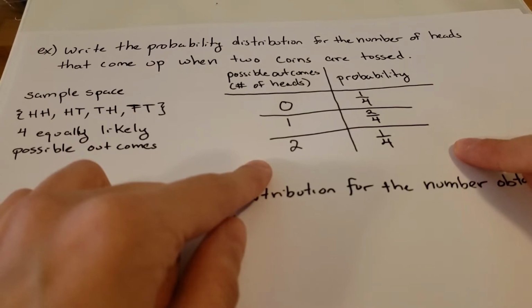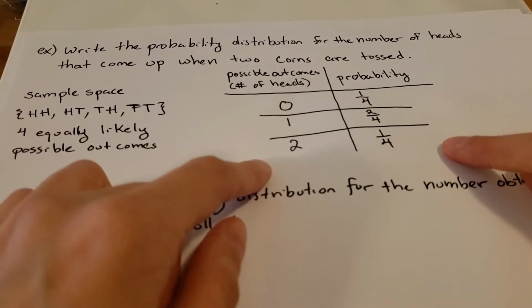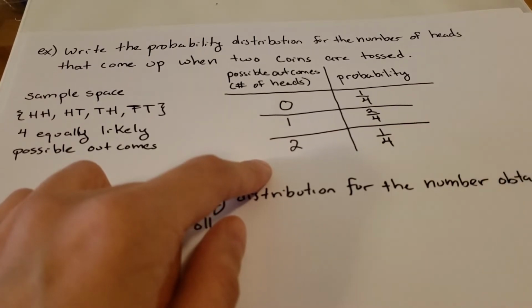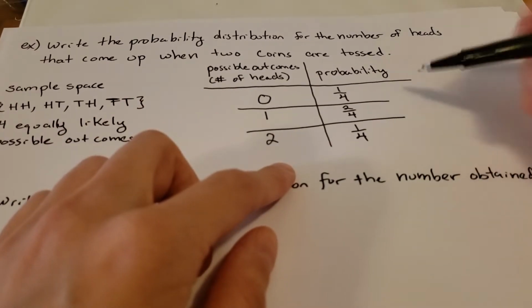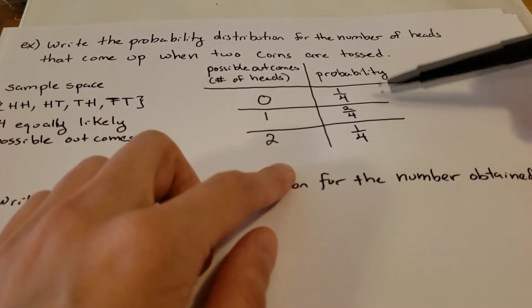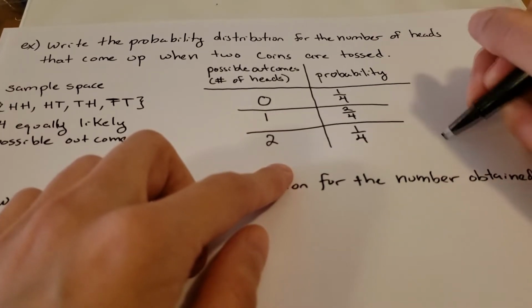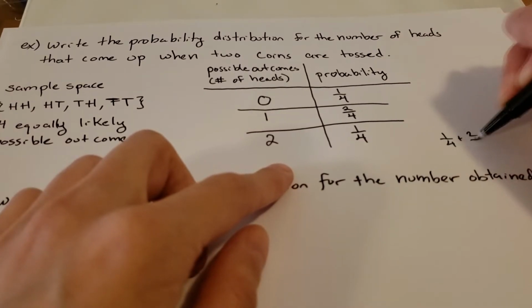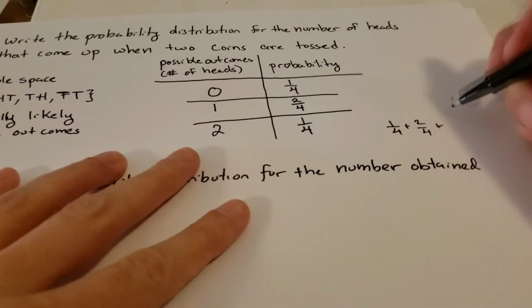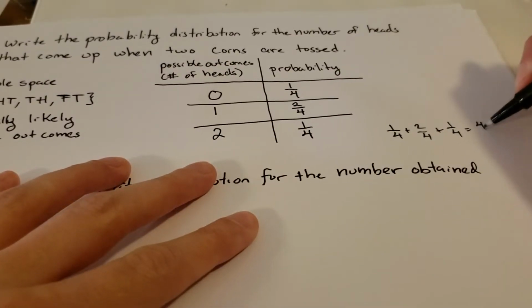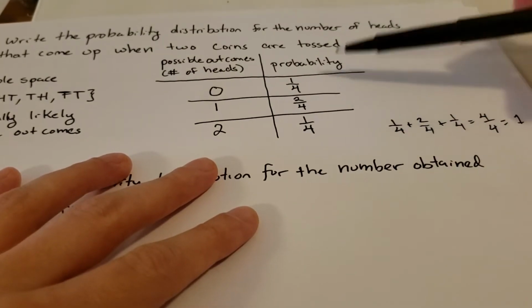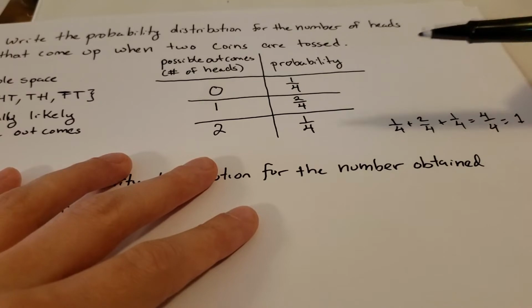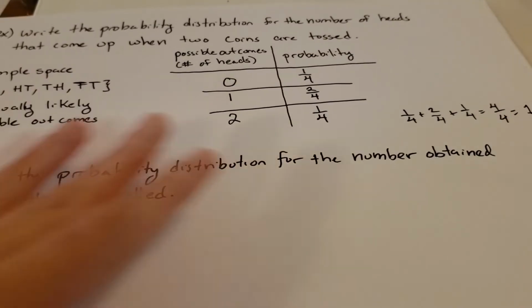We saw last time we could also take something like this and construct a histogram with it. That's another way we could represent a probability distribution. And another important thing to note, remember how we said all of the probabilities in a probability distribution have to add up to 1, right? If we do 1/4 plus 2 over 4 plus 1 over 4 again, we end up with 4 over 4 or 1, right? So this is one way that we can check our work to make sure that we didn't miss anything or maybe calculate probabilities incorrectly.